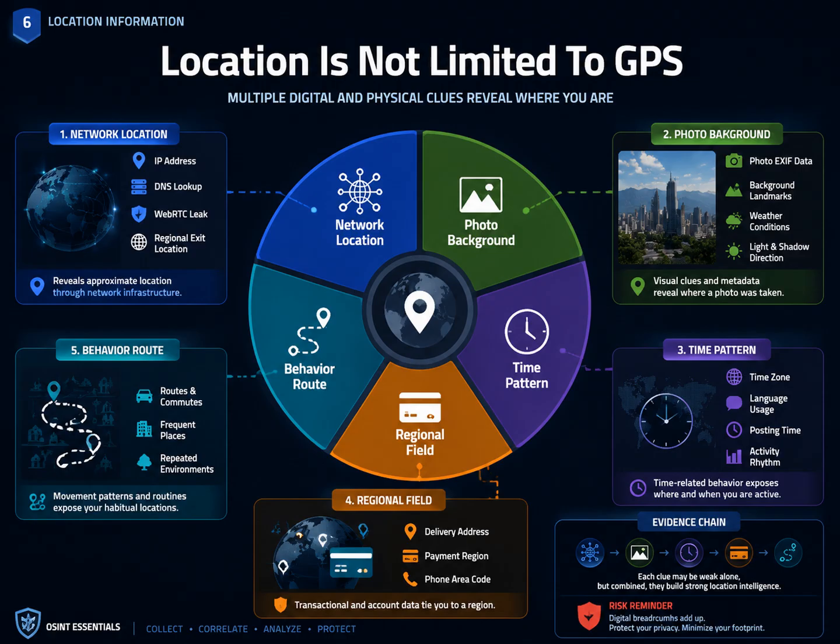The common problem for an investigation persona is not a single coordinate, it is a persistent contradiction. The profile claims Europe, while system time and activity hours consistently resemble East Asia. The account claims remote work but repeatedly posts from the same office district. Protecting location means controlling the weak signals that become strong through accumulation.